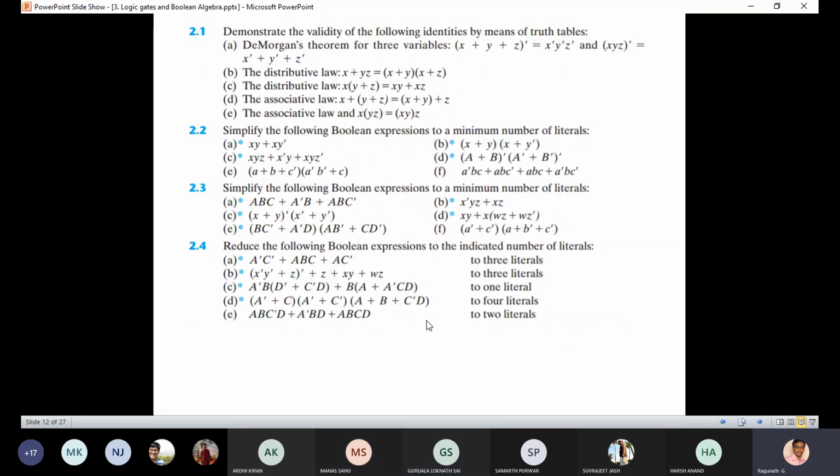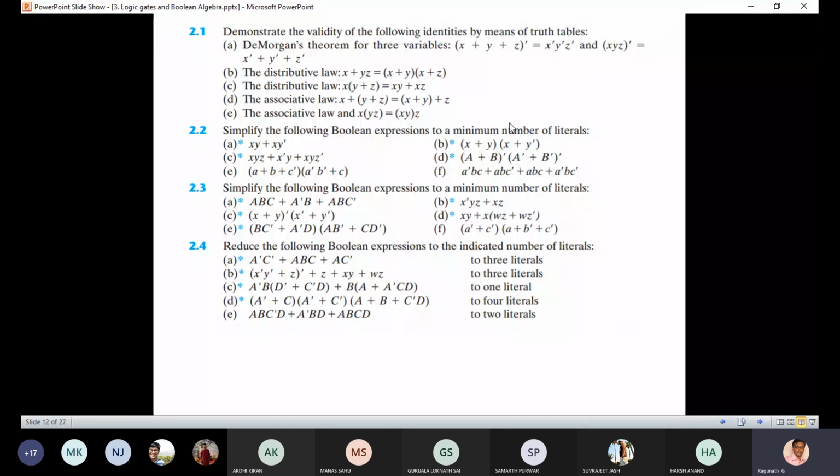And this should be simplified to 2 literals. And 2.4a, how many literals in the problem? 7. And this should be simplified to 3 literals. Now you know what is meant by literals.